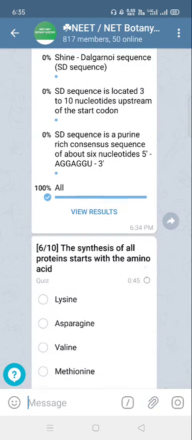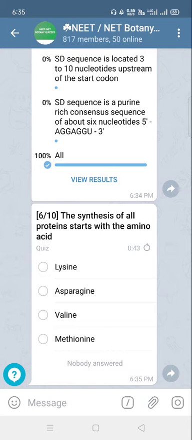So the synthesis of all proteins starts with the amino acid methionine. Methionine is the amino acid which is synthesized from a single codon, and the other amino acid is tryptophan, which is also synthesized from a single codon. All the proteins, whether in eukaryotes or prokaryotes, are started from the amino acid methionine. So the correct answer is option D, methionine. All proteins in the cell start with the amino acid methionine.